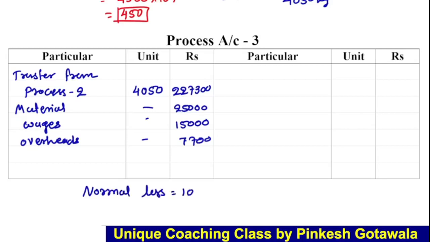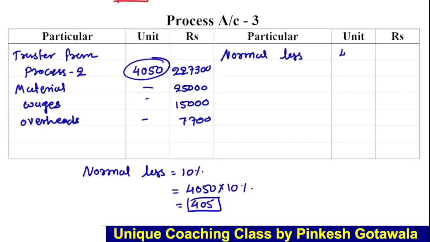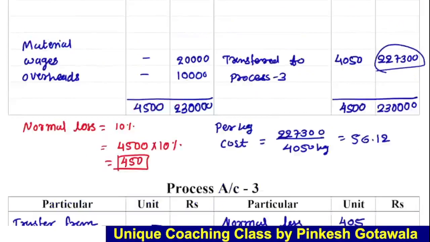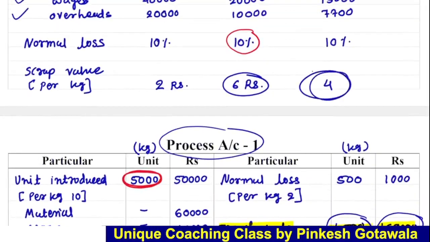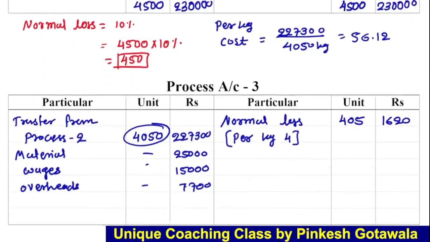Now we should take 10% of which amount? Whatever units were introduced, that is 4050. We calculate the percentage for normal loss only on the units introduced in that process. So here we get normal loss 405, and we know that we sold this loss as scrap value. The scrap value is rupees 4 per kg, so 405 into 4 is 1620. Now let's close this final account.